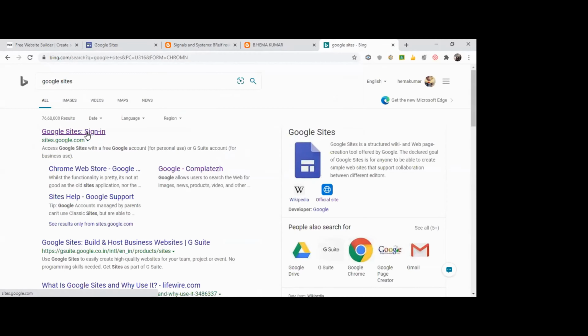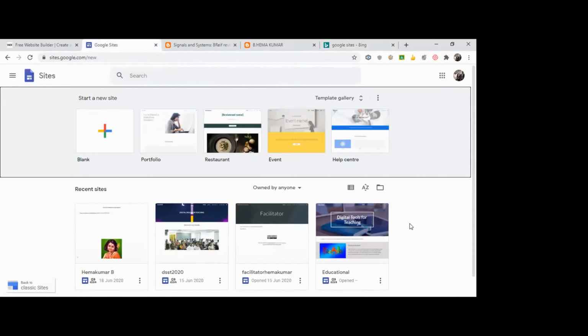It will ask for your Google login. Use your Gmail login and log in to sites.google.com. So have you opened it? Have you gone into sites.google.com?